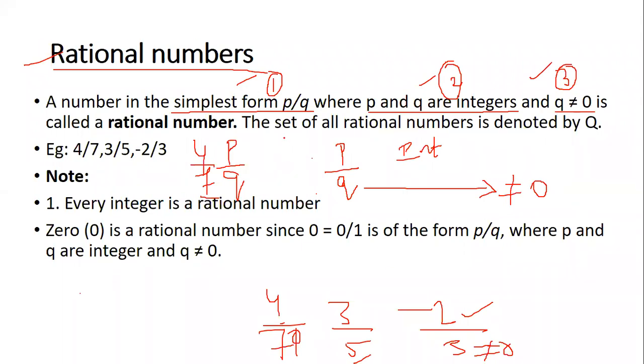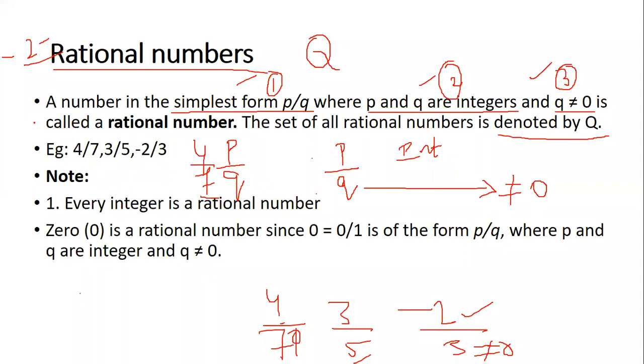Now, rational numbers, how do they denote? Rational numbers are denoted by capital Q. Okay, so we give a capital Q. So that is a rational number. Clear? Did you all understand what are rational numbers? This is mostly asked for 2 marks. Okay, it's a 2 marks definition. Define rational number, what is a rational number, or the difference between rational and irrational numbers.